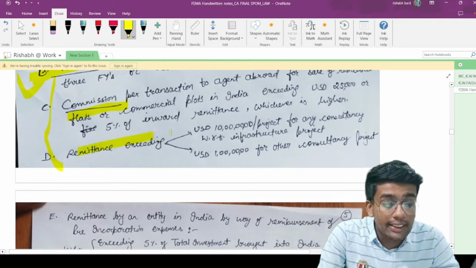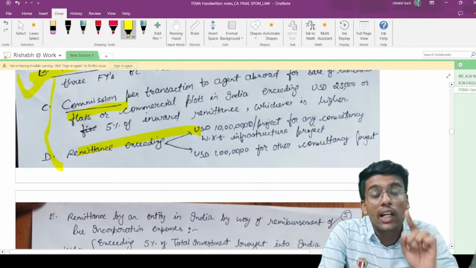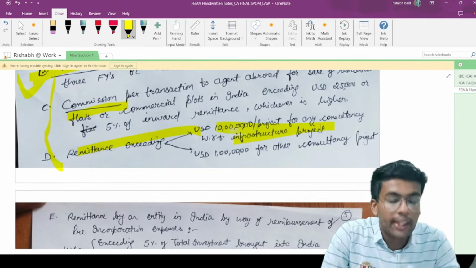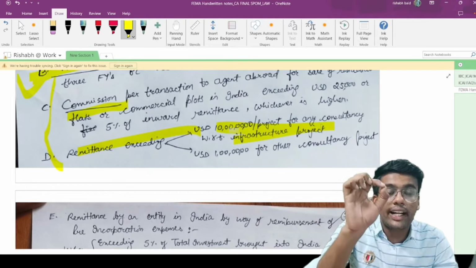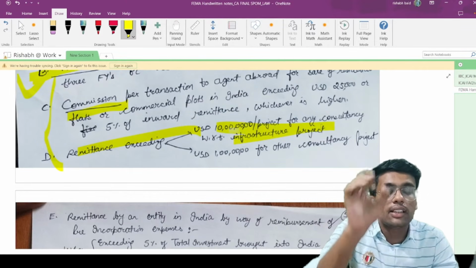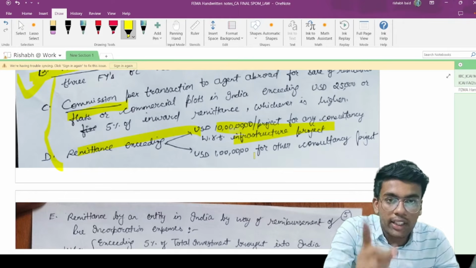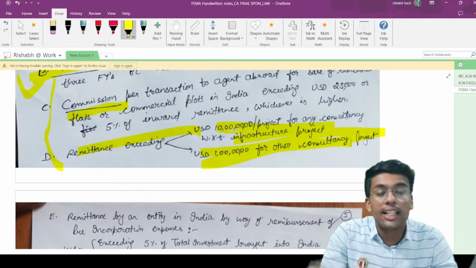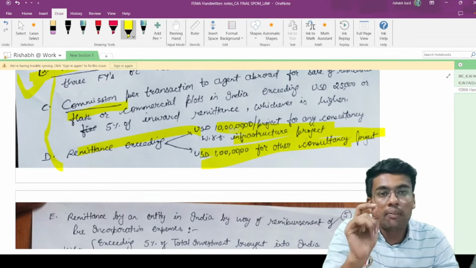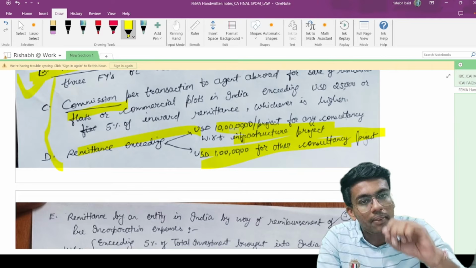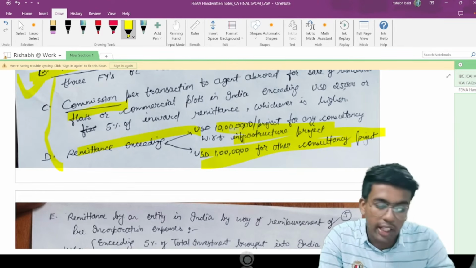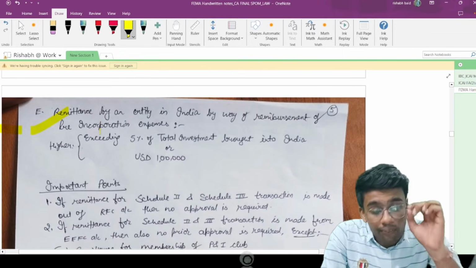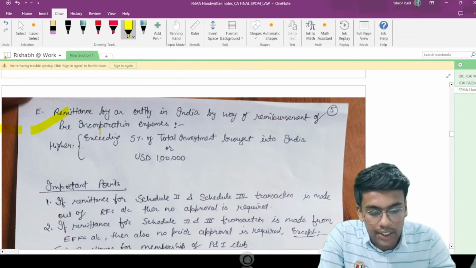RBI. Remittance exceeding USD 1 crore, 10 million US dollars, for a consultancy project with respect to an infrastructure project. If there is a consultancy project that is a kind of infrastructure project, then the USD limit is 1 crore US dollars, that means basically 10 million US dollars. But if it is another consultancy project, then it is only 1 million, that is 10 lakh dollars only. If you are making payment in excess of this limit, then you have to take approval of RBI. Now this point number E talks about remittance by an entity in India by way of reimbursement of pre-incorporation expenses.